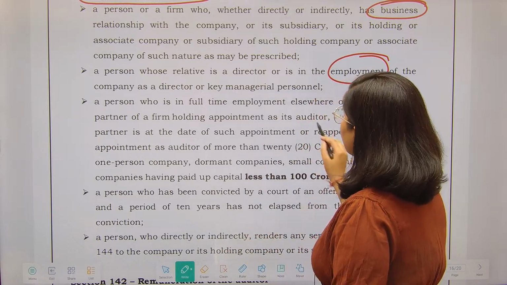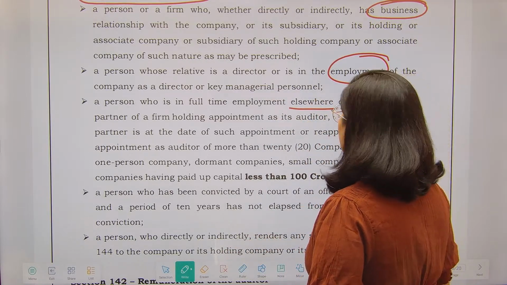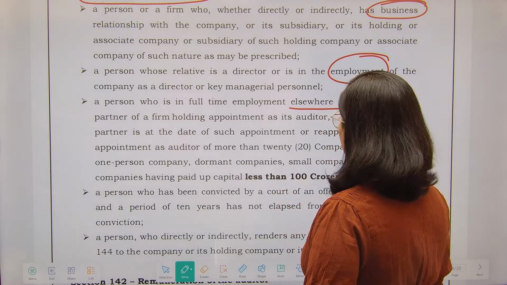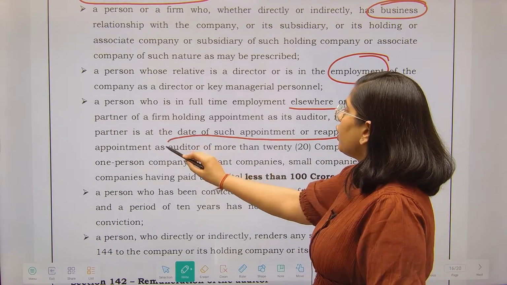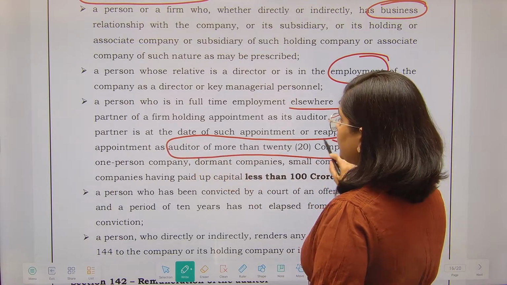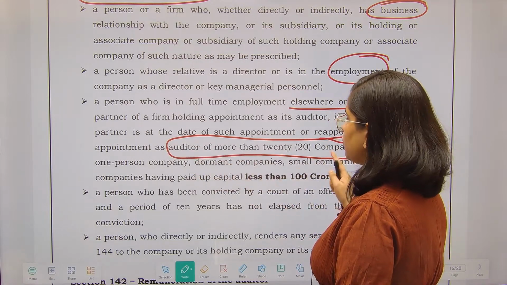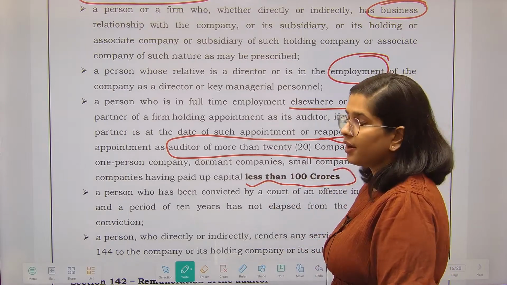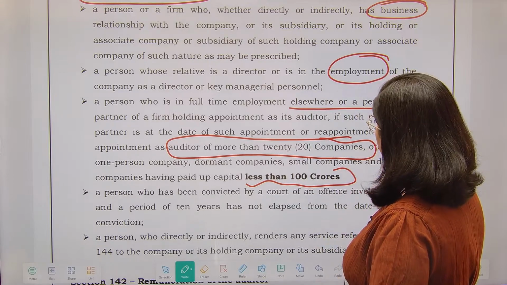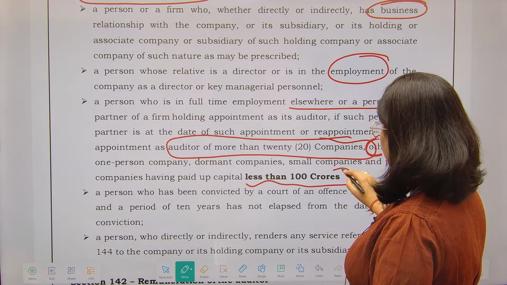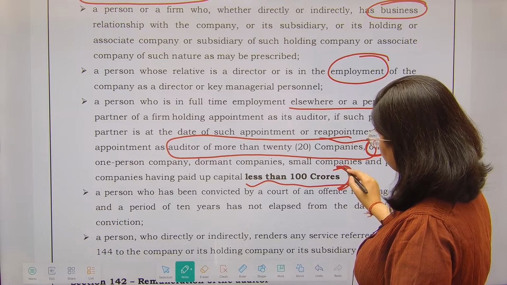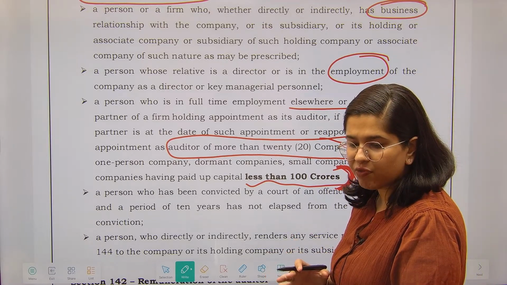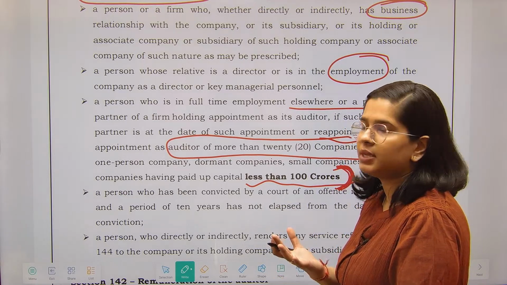Now a person who is in full-time employment elsewhere, right? So there is a limit. Yesterday also I did tell you there is a limit on the audit, right? So you cannot be the auditor of more than 20 companies, other than one person companies, dormant companies, small companies and private companies which have a paid up share capital of less than 100 crores, right? So this 20 companies limit is apart from these. So can I say that the 20 companies limit is for the bigger companies, ठीक है, बड़ी companies के लिए हैं.